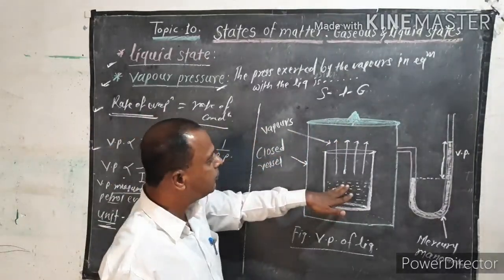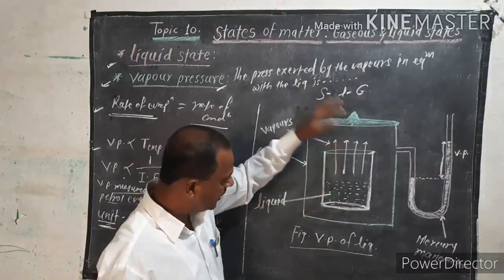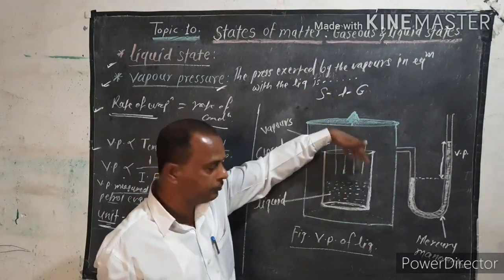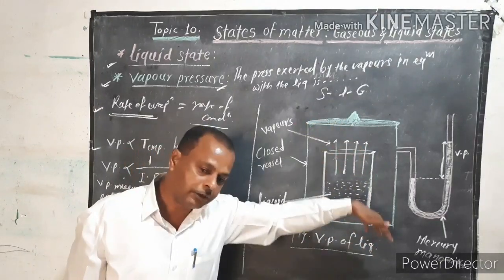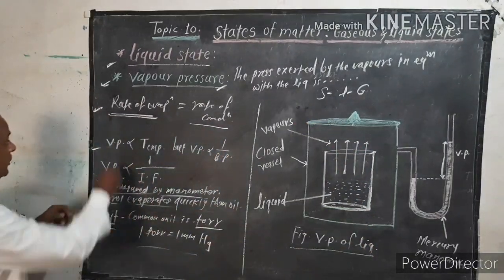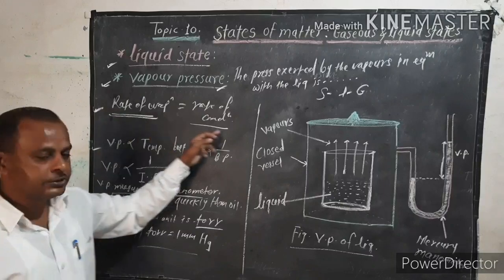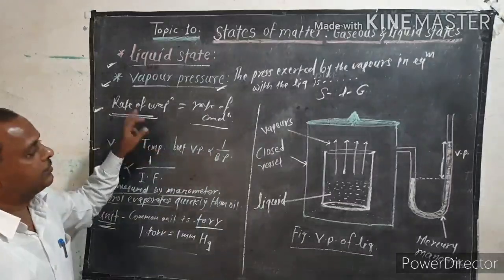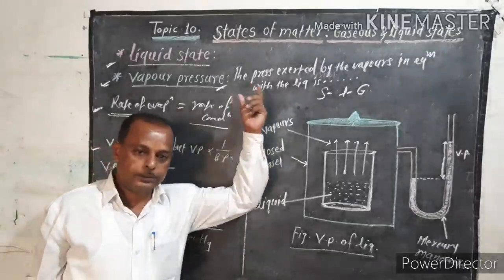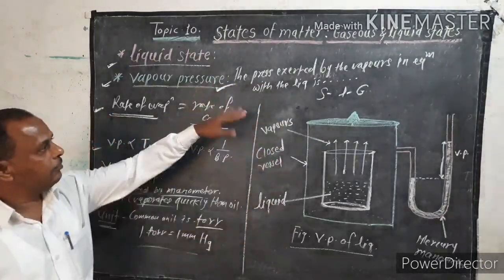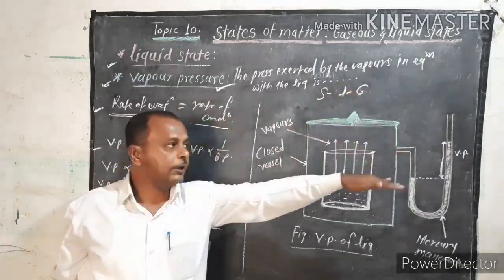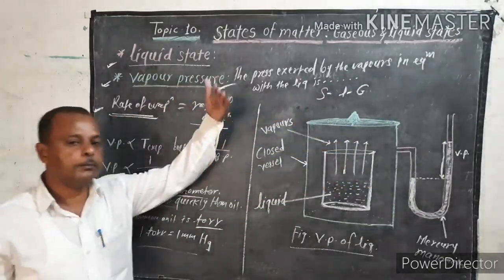Some molecules evaporate, and at the same time some molecules want to convert into liquid. That is called condensation: vapor converts into liquid. Therefore, at equilibrium, the rate of evaporation is equal to the rate of condensation. And the vapor pressure is nothing but the pressure exerted by the vapors in equilibrium with the liquid. It's called the vapor pressure.